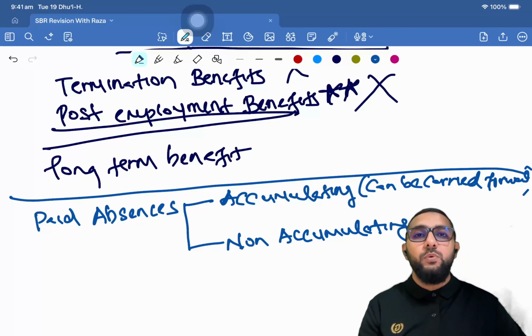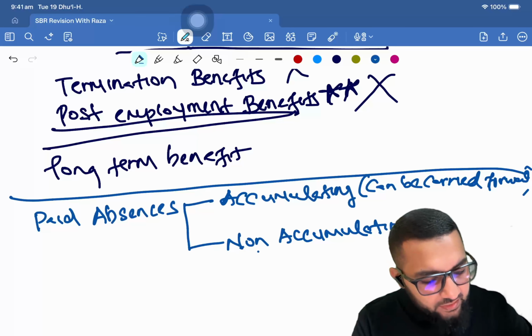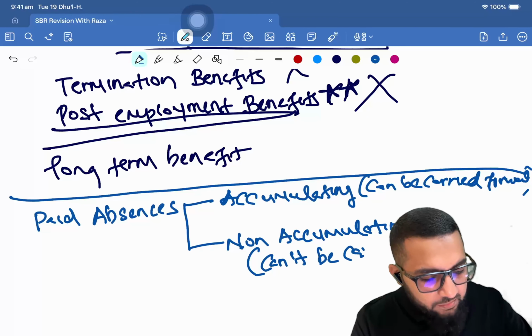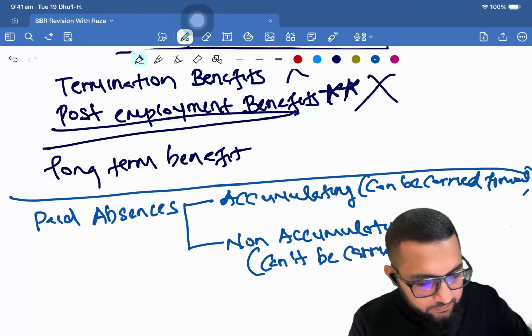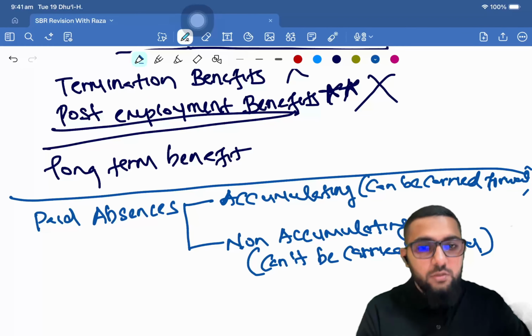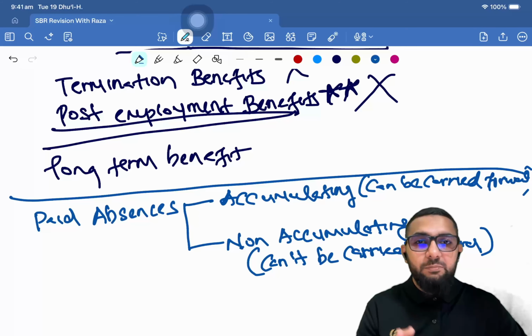Accumulating absences can be carried forward, and non-accumulating are the ones that cannot be carried forward. These are the absences that cannot be carried forward. Okay?